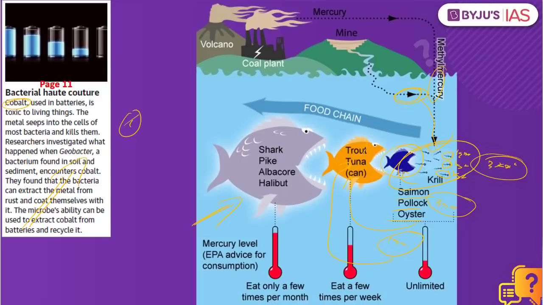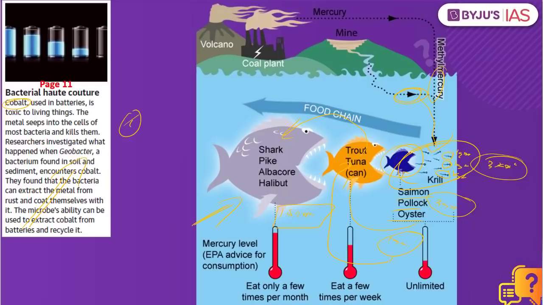So this trout tuna will be eaten by a shark. So what would happen? 10 grams is already present in the trout tuna. So there would be about 10 trout tunas that will be eaten by the shark. So eventually this will be about 100 grams which will be present in a shark tuna.